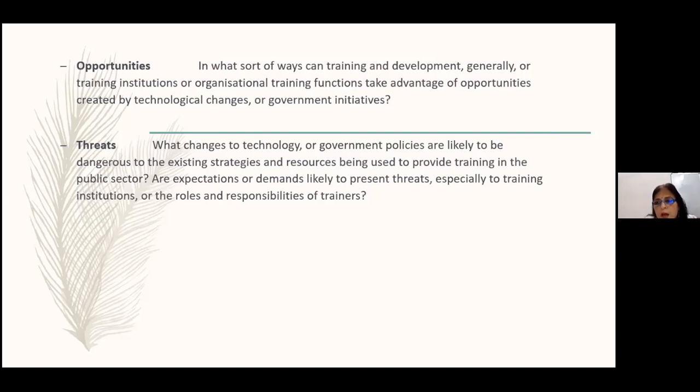What I'm talking about are only examples, these are the things that matter. So if you look at it closely, the opportunities and threats are not within the organization or within the proposal or within the training function.